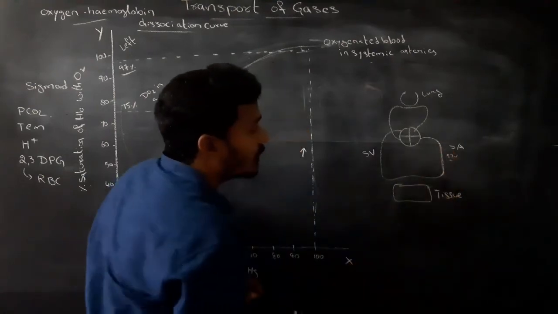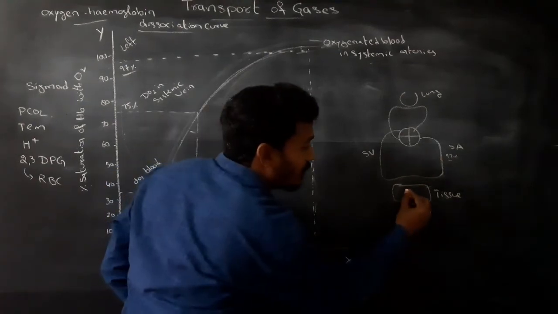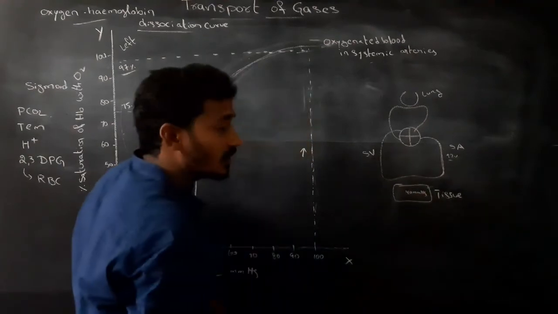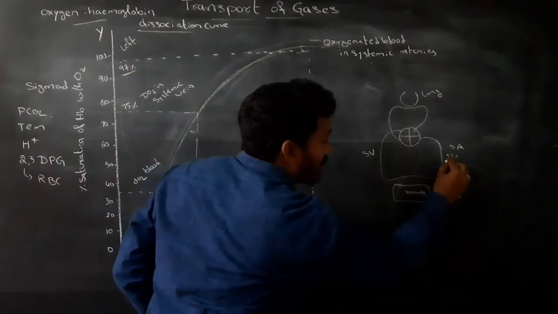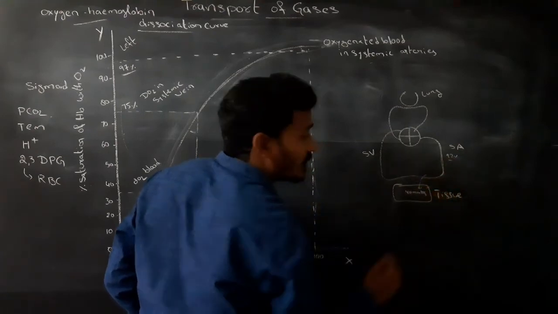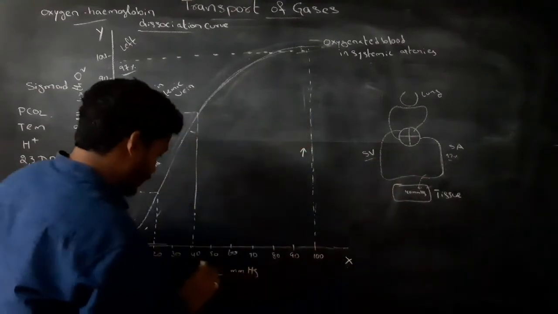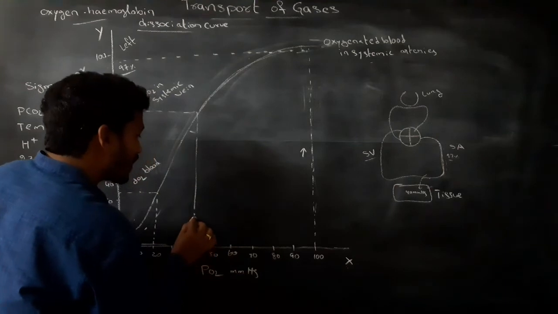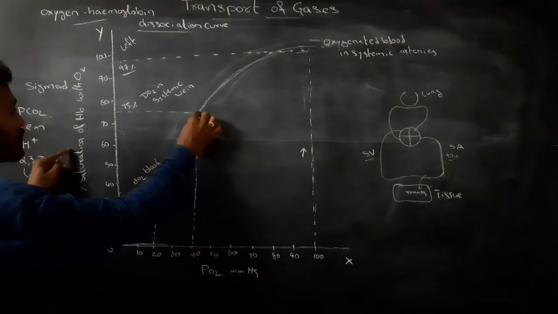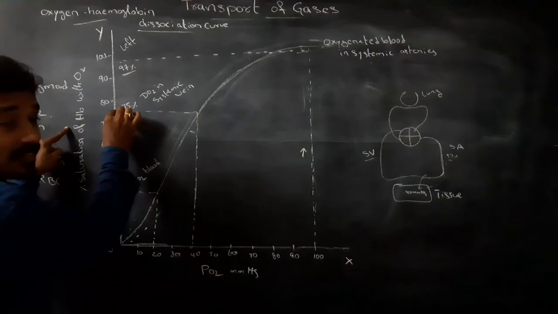This is the systemic artery. In resting condition, in the tissues the partial pressure of oxygen is 40 mmHg. So the oxygenated blood releases oxygen. In the systemic vein, the partial pressure of oxygen is 40 mmHg, and the percentage of saturation of hemoglobin is 75%.